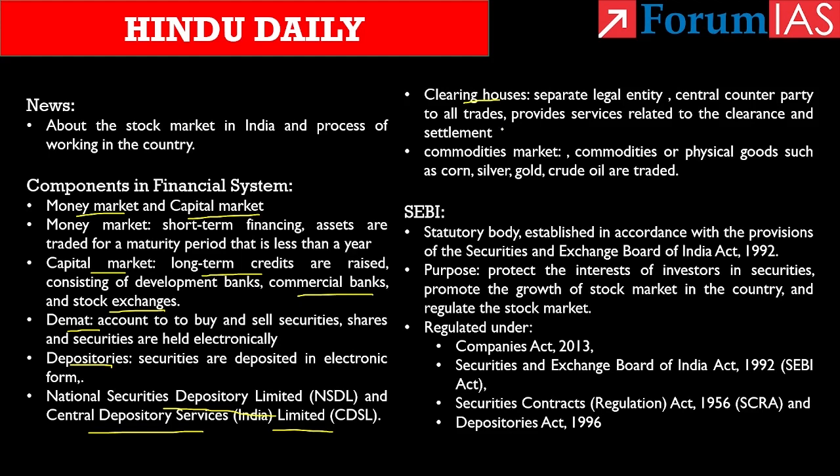Fifth is about the commodities market. See, commodities markets are similar to stock market trading, but in the stock market we saw shares, securities, debentures, and bonds are traded, right? But in the commodities market, commodities or physical goods such as corn, silver, gold, crude oil, and so on are traded. Here, physical trading and derivatives trading in the commodities market can include spot prices, forwards, and futures as well.